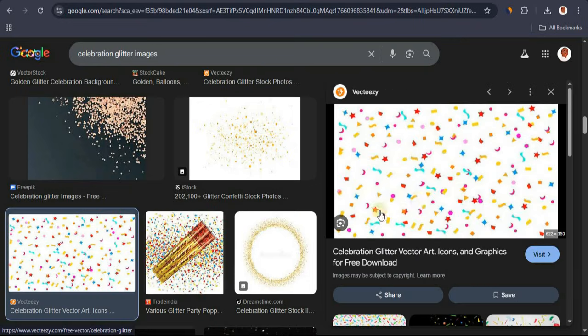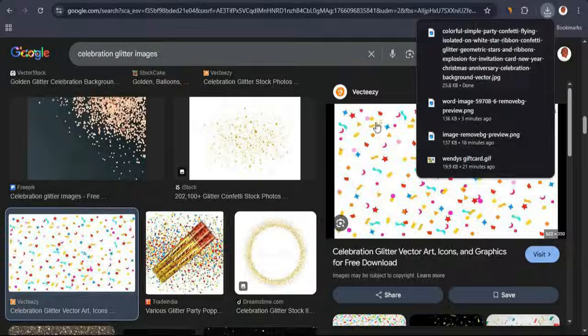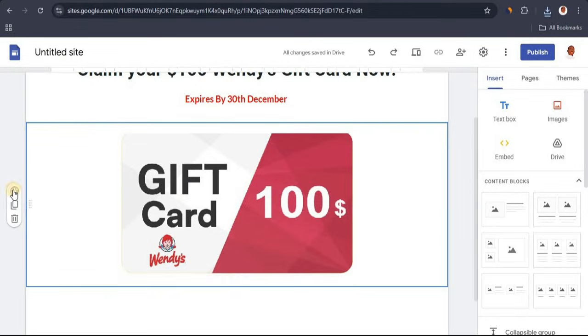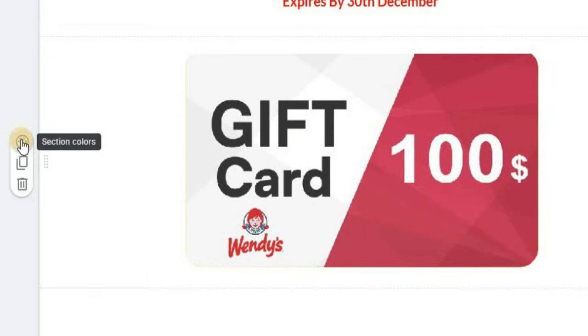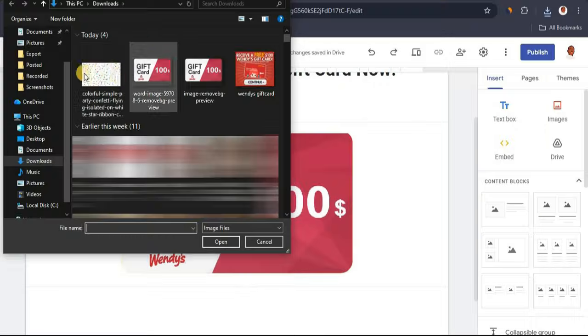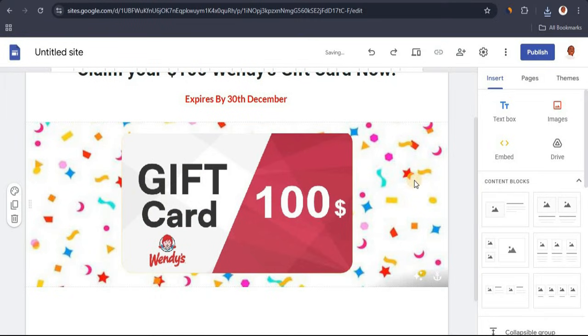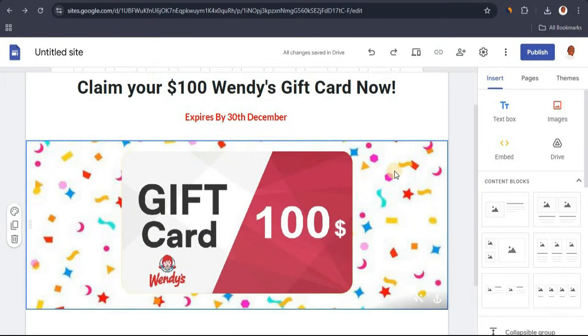I'm going to click over and right click and save the image, and I'm going to head back to my site editor. From here I want to click on this theme icon right here, hover onto images and click on upload. Now I want to upload the glitter image I just downloaded, and this is exactly how it's going to look. So now we have this.